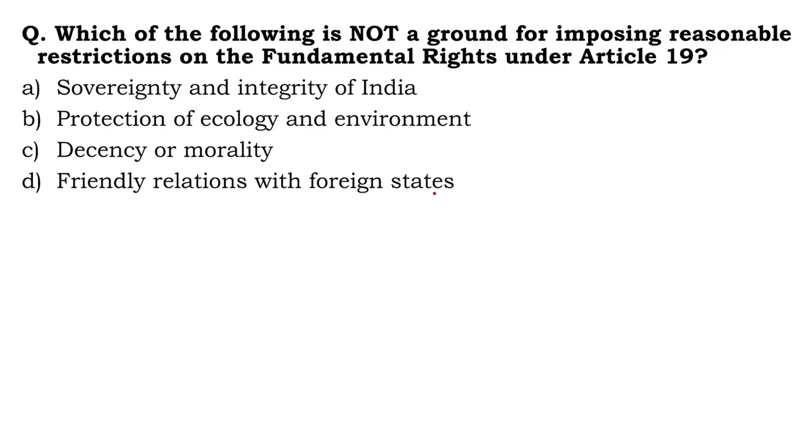Which of the following is not a ground for imposing reasonable restrictions on the fundamental rights under Article 19: sovereignty and integrity of India, protection of ecology and environment, decency or morality, friendly relations with foreign states? So, this is, of course, a restriction. This is a restriction. Even this is a restriction. Protection of ecology is not a restriction under Article 19, hence B is the right answer.